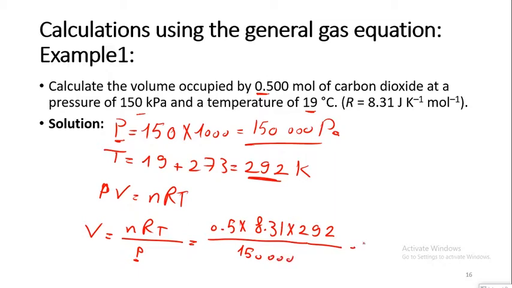This would be equal to 8.09 multiplied by 10 to the power minus 3 cubic meter. If I need to convert this into cubic decimeter, I multiply by 1000, so it is equal to 8.09 cubic decimeter.